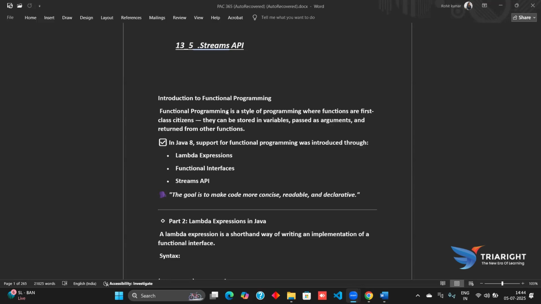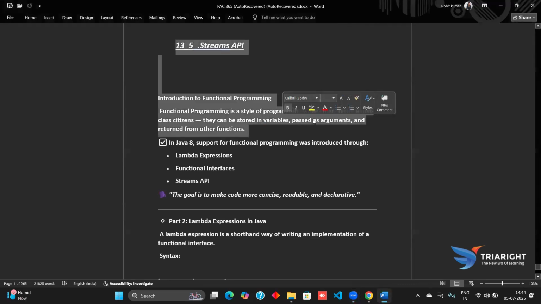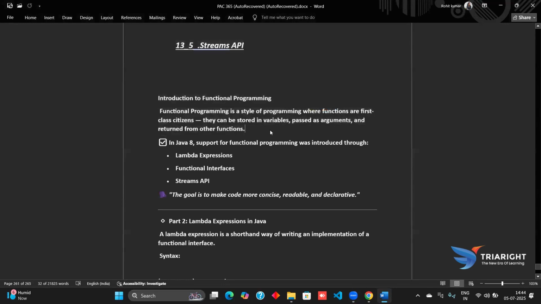Functional programming is a style of programming where functions are first-class citizens that can be stored in variables, passed as arguments, and returned from other functions. In Java 8, functional programming was introduced, as we have seen earlier, through lambda expressions and functional interfaces. The Stream API also supports functional programming.